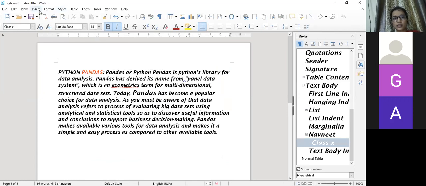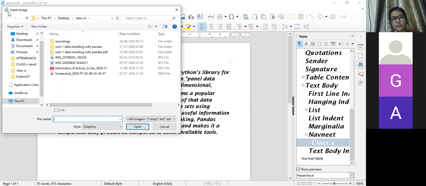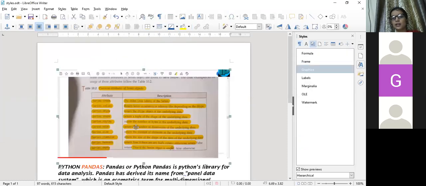Go to Insert Image. What is the dialog box name? The dialog box name is Insert Image. Any image you can take from here. See, again the sidebar has shown the options for the function you are doing. It is Graphic. Clear? So you can insert the image by using the second method.